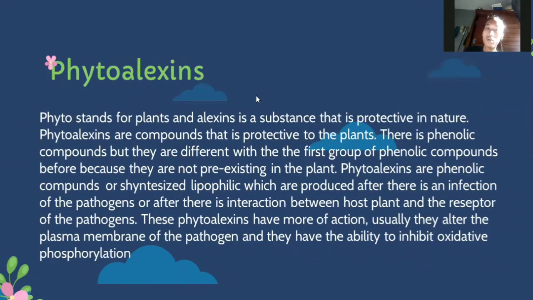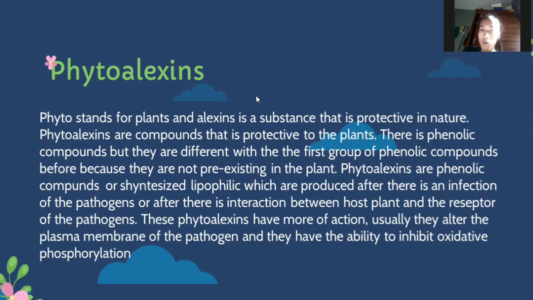Next, phytoalexins. Phyto stands for plants and alexin is a substance that is protective in nature. Phytoalexins are compounds that are protective to the plants. They are phenolic compounds, but they are different from the first group of phenolic compounds because they are not pre-existing in the plant.